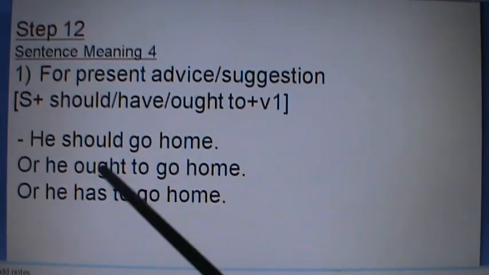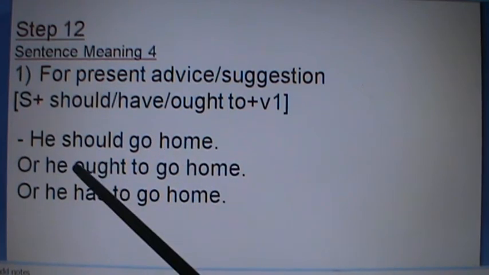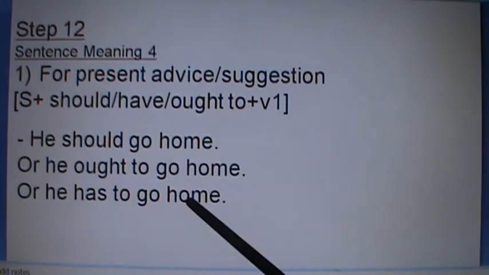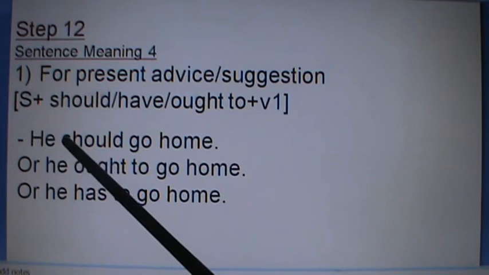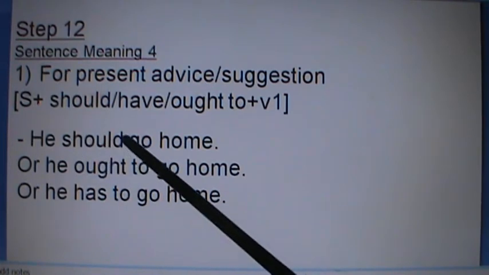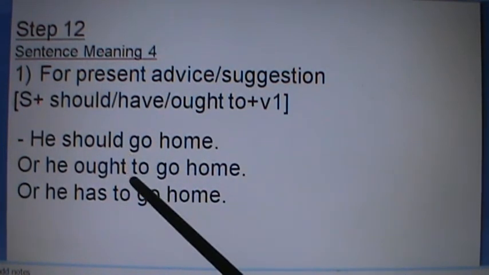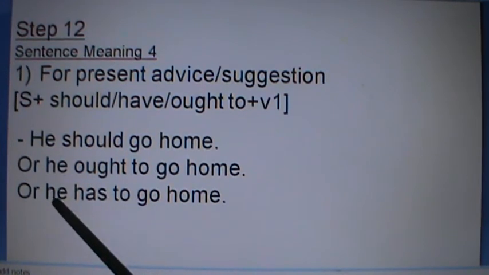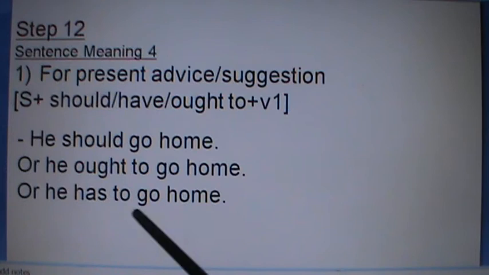He should go home. He ought to go home. He has to go home. That's the advice. If you want to give advice to someone, then you can use this format. And if there is a singular subject, you can use "has to". If there is a plural subject, you can use "have to".